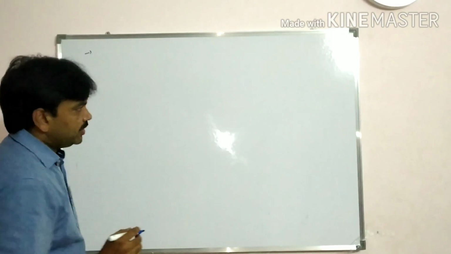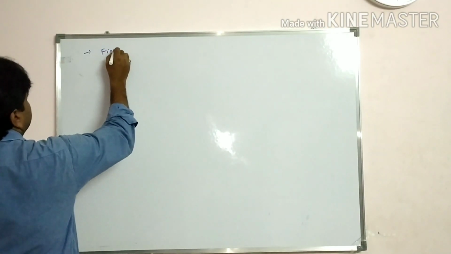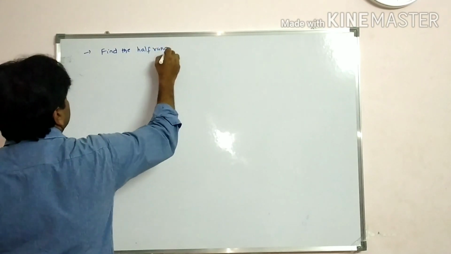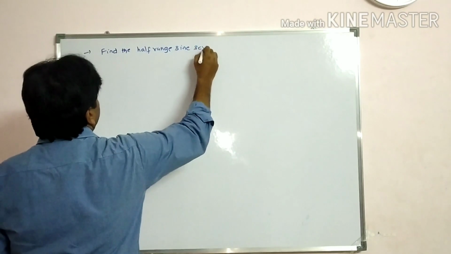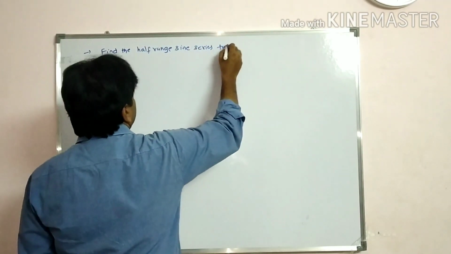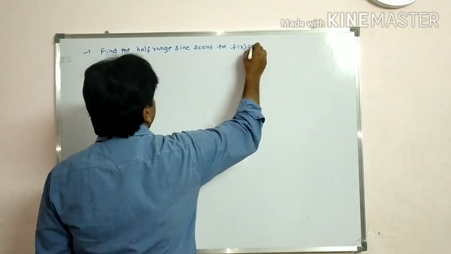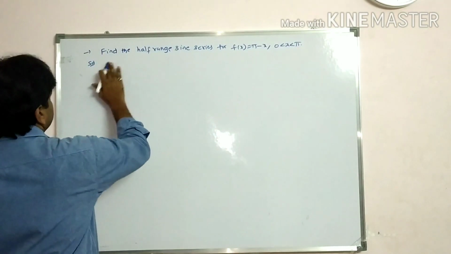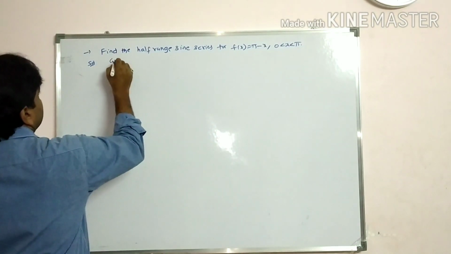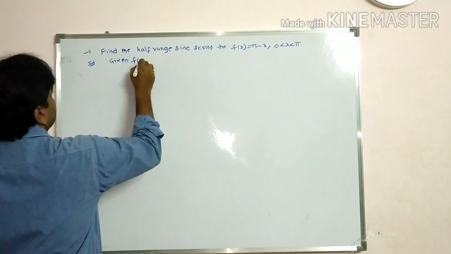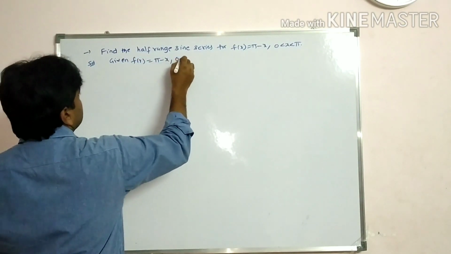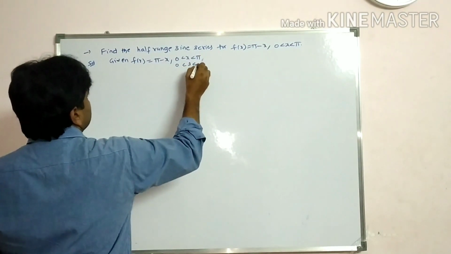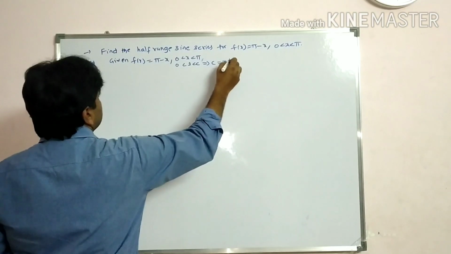Right now, students, find the half range sine series for the function f of x is equal to pi minus x in the interval 0 less than x less than pi. Solution: given f of x is equal to pi minus x, 0 less than x less than pi. You compare with the standard limit, students, 0 less than x less than c, where c is equal to pi here.